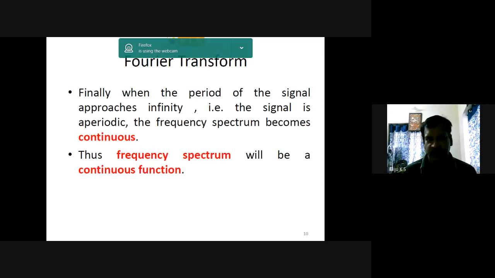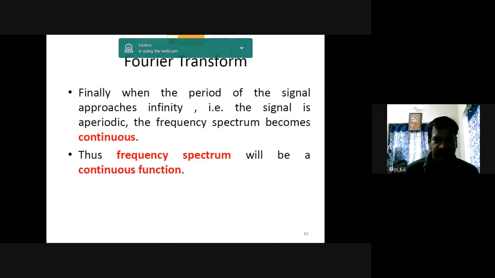Okay, so if the signal is aperiodic, the frequency spectrum is continuous. That is another property. When the signal is aperiodic, we take the Fourier transform, so that we obtain the frequency spectrum of the signal. That frequency spectrum is continuous in nature.